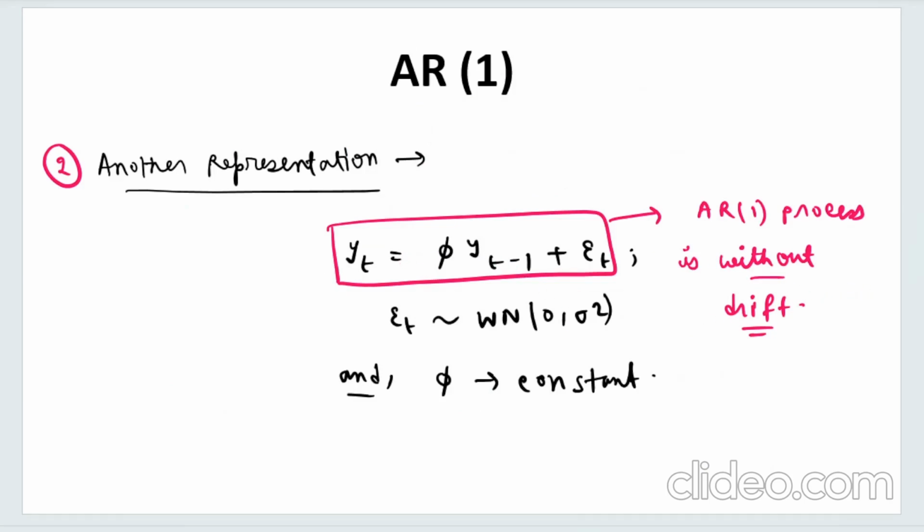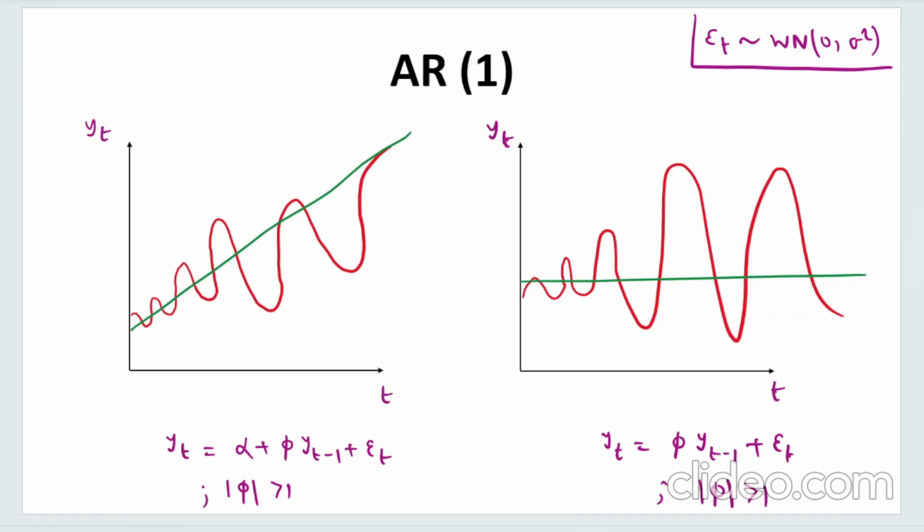Now, what is the difference between these two? If you want to understand this, I have given you this graph. It will make your concepts more clear. Let's see what this graph tells us. So here on this x-axis you have the time, right? On this axis you are measuring the dependent variable yt, right? Now what will happen if you consider the model with drift? Here you see both the slope and the intercept term are present, right? So the model is this.